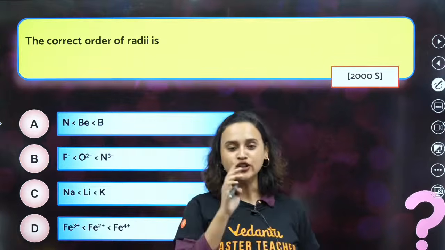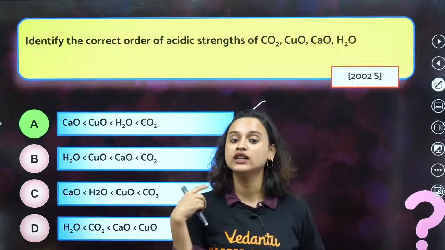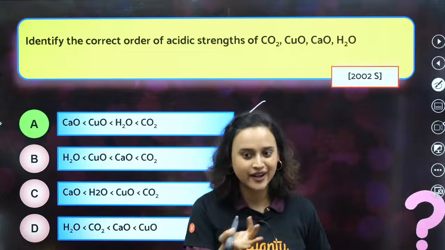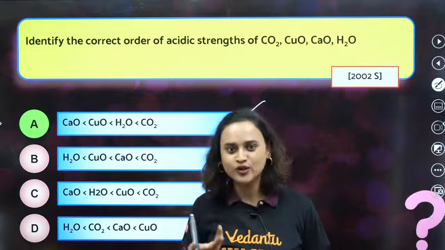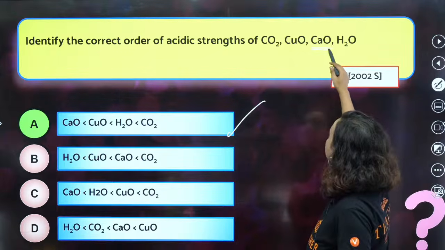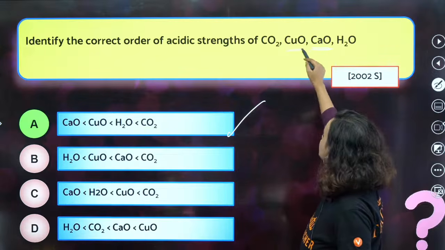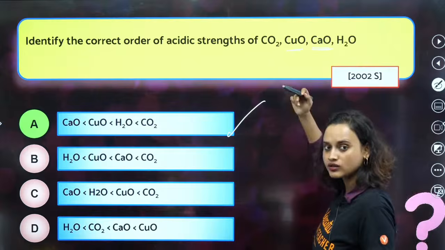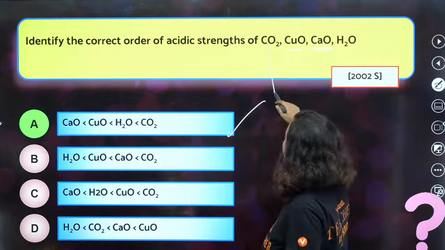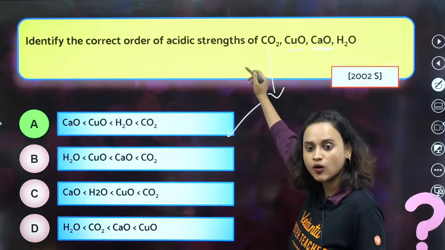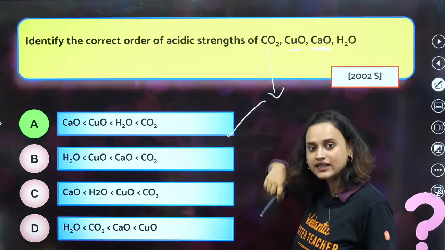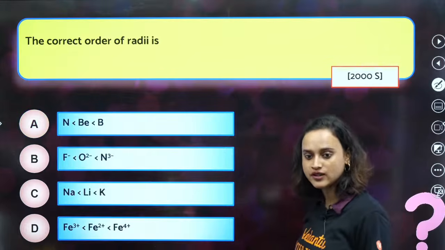Madhav, non-metallic oxides are acidic in nature, metallic oxides are basic in nature, right? And water, we all know that it is neutral, isn't it? Now this one here belongs to the what? Calcium, S block. This is in the D block, right? So that's how. Madhav, just understand this. Carbon dioxide is a non-metallic oxide. Non-metallic oxides are always very acidic in nature, right? Metallic oxides are basic in nature, correct? From there onwards, we know this.